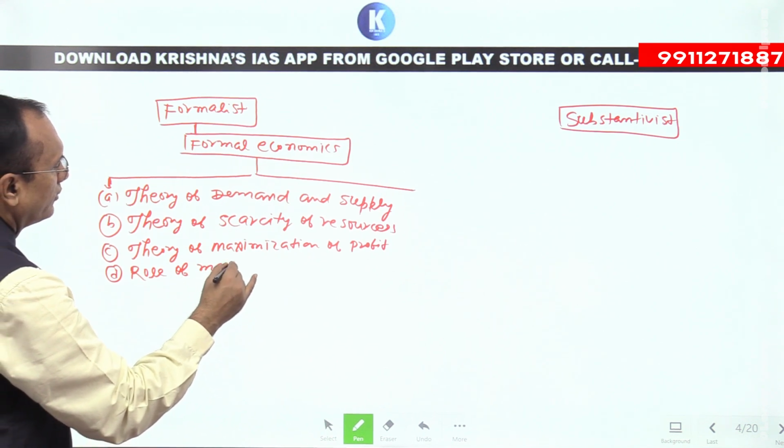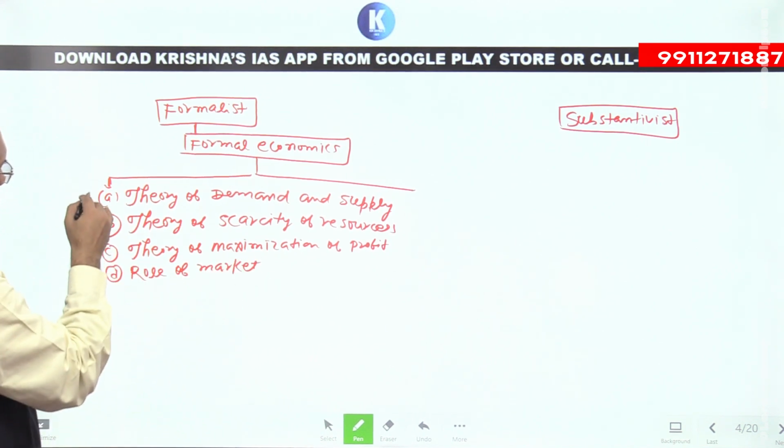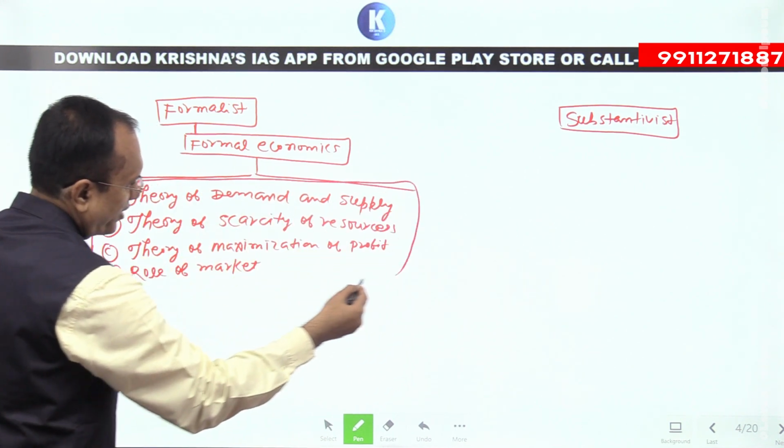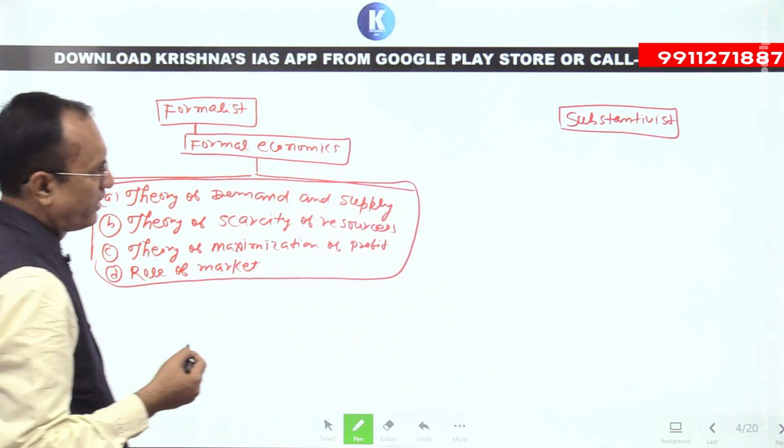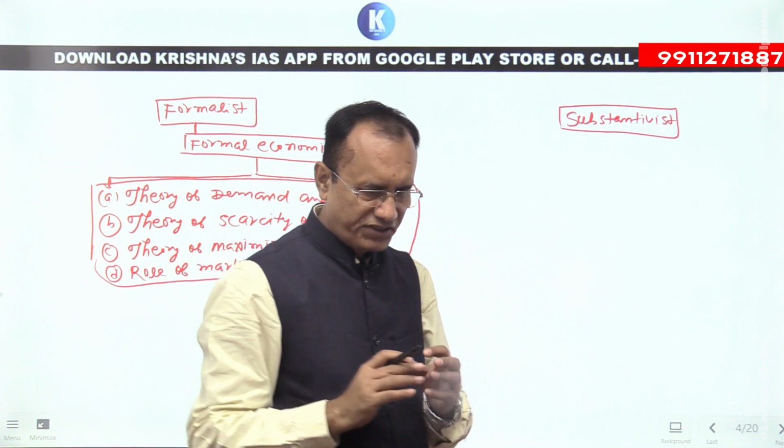These are the four important perspectives of formal economics.